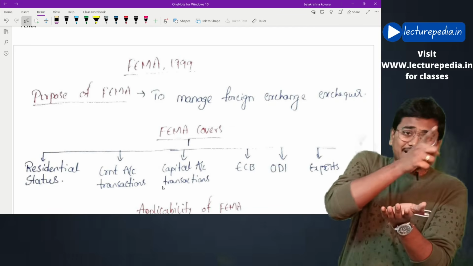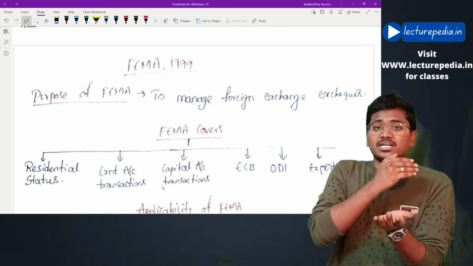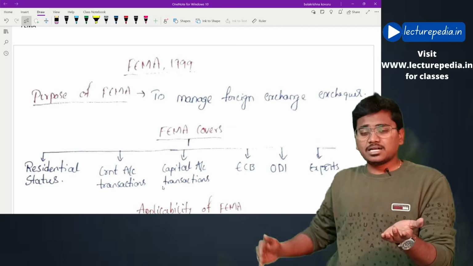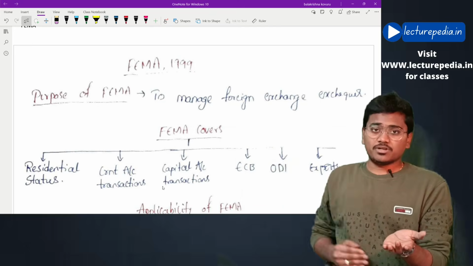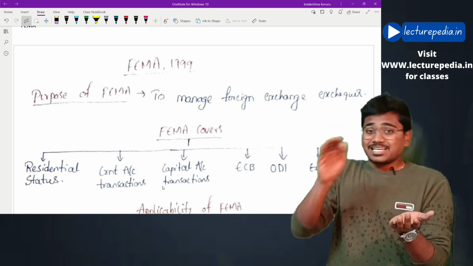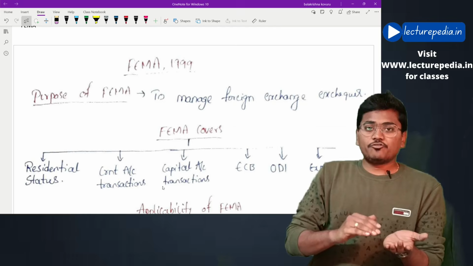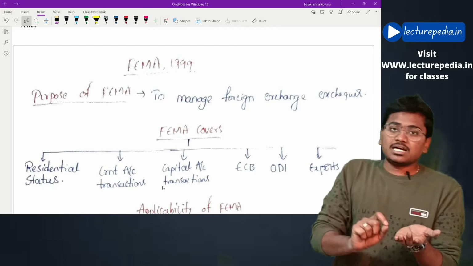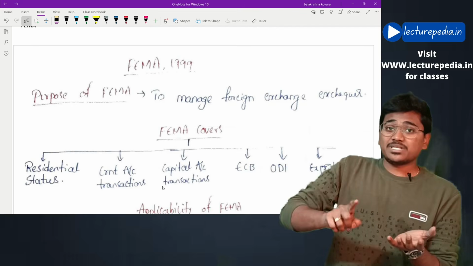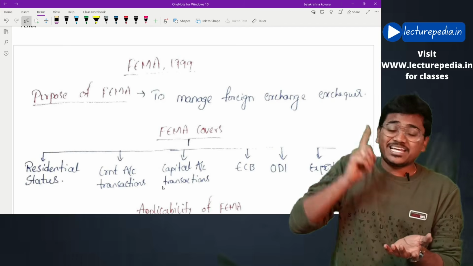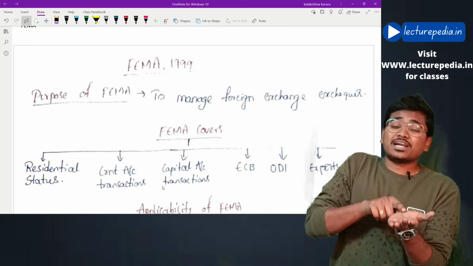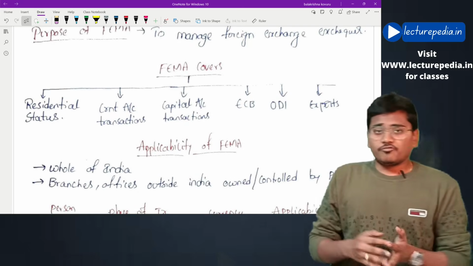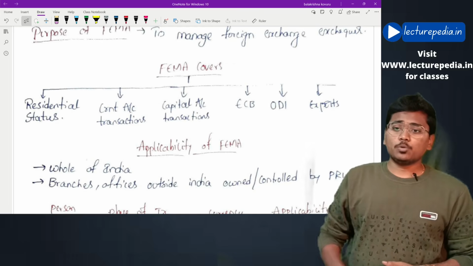Now if you see the income portion, you cannot manage it because it is a long term process. If the country develops, then the exports from that country also develop, so it takes a lot of time. Whereas the expenses portion, you can manage it. If you feel the foreign currency in the exchequer is reducing, you can put limitations on the expenditure part. So the purpose of FEMA is to manage the expenses part of the foreign exchange exchequer. Hope this is clear.